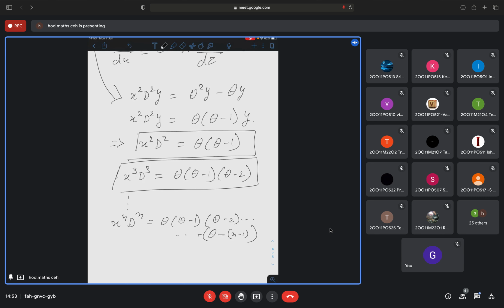Now, on the right hand side, if it is 0, then you need to only find the complementary function once it is converted to a constant coefficient equation. If it is Q of x on the other side, you have to find both the complementary function and the particular integral. This is clear. Only the substitution is important here. Once you have made the substitution, the question is converted to a linear differential equation with constant coefficients, and you know how to solve them. Till now you have solved those things only. Is it clear? Okay, so this is one thing.